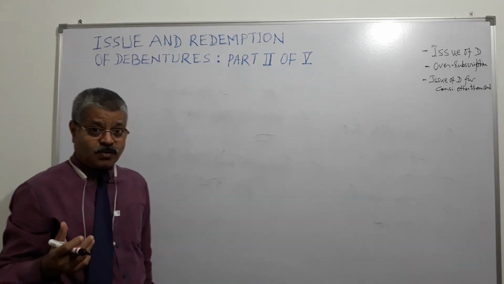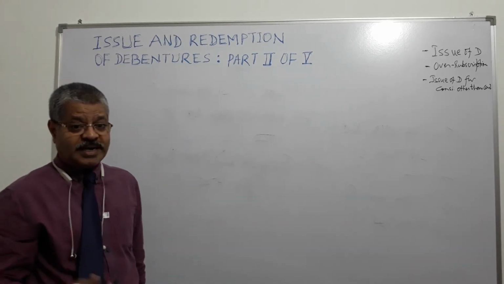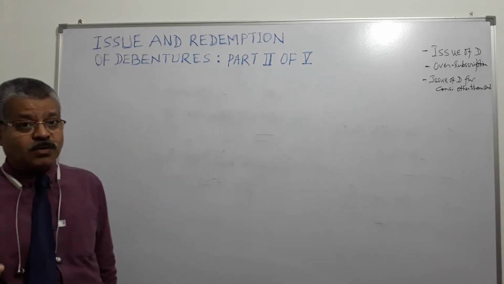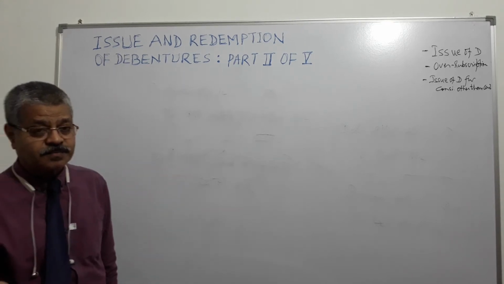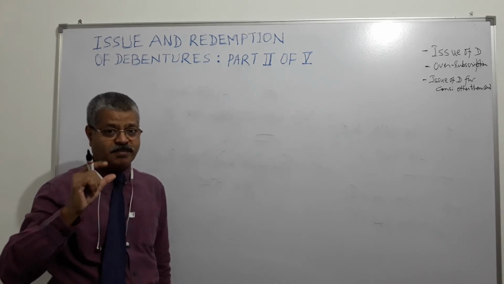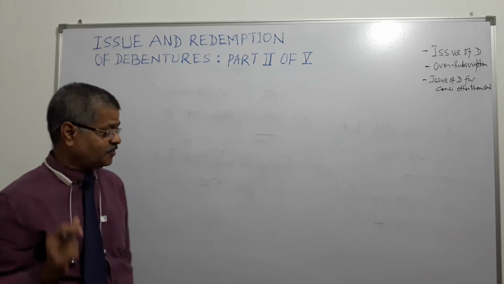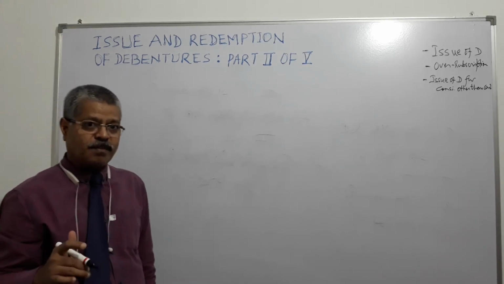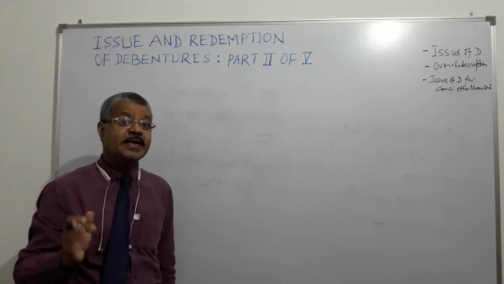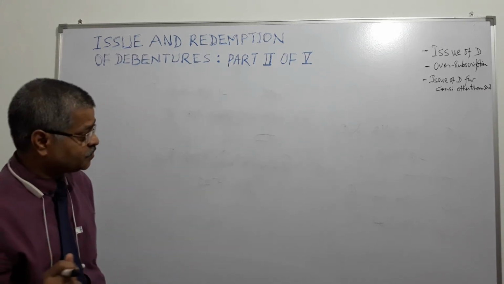100 rupee face value of a debenture is being offered for 95 rupees, 5% discount. So what happens? 5 rupees per debenture of 100 is to come either from the securities premium account or from P&L account, right?